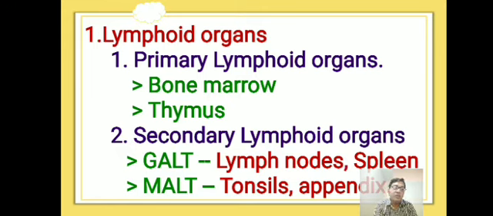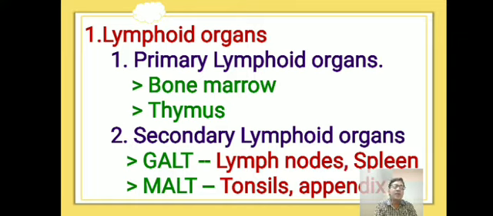The thymus matures the T lymphocytes. The T lymphocytes are formed in bone marrow but matured in thymus, and get the immune responses in thymus itself.